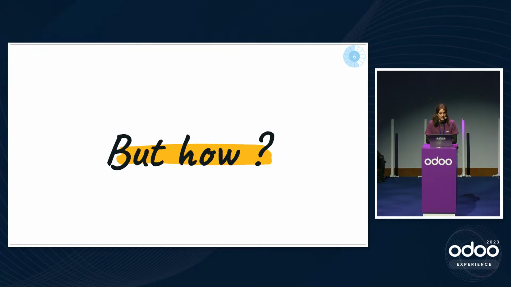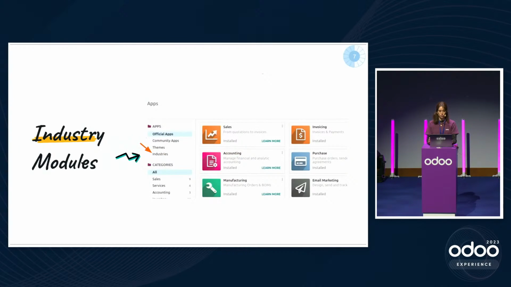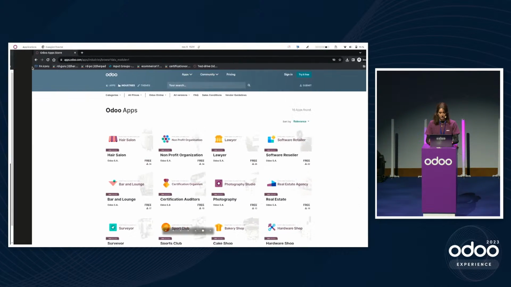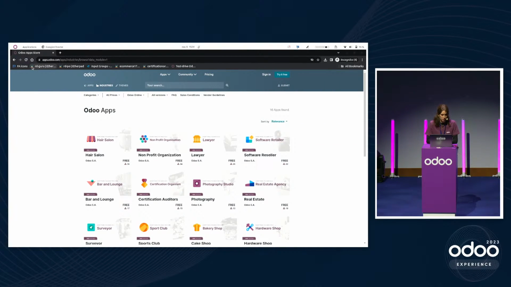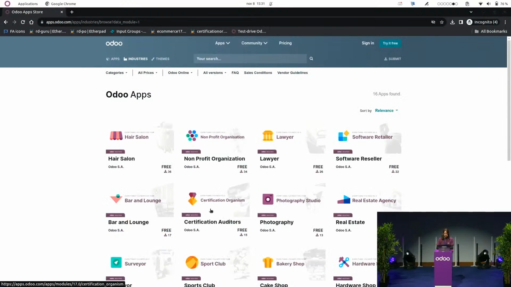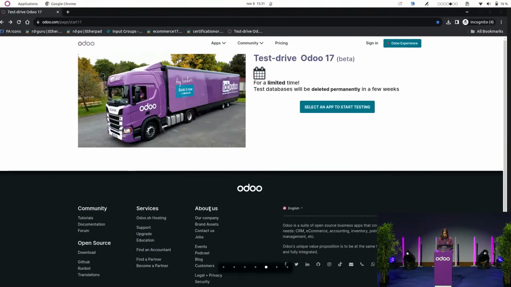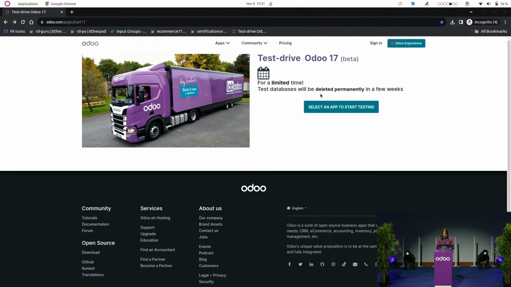But how can you do that in Odoo? So let me introduce you to the new industry modules in Odoo. Those are modules that are available from the Odoo Apps Store. According to the company that you have, so for example, hair salon, non-profit organization, lawyer, or a certification organism in my case, you will be able to create a new trial. And I will do that right now.